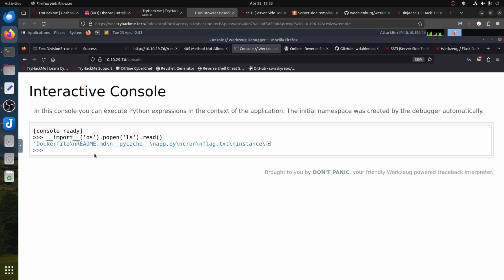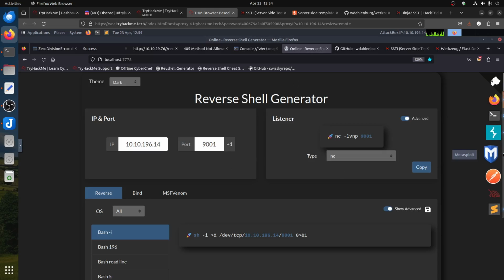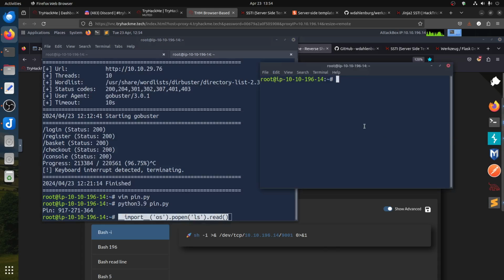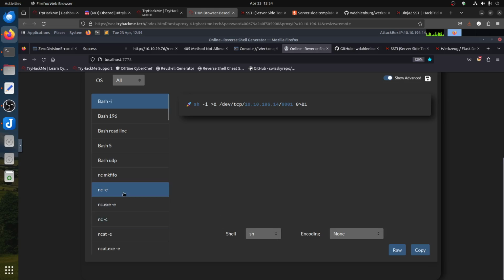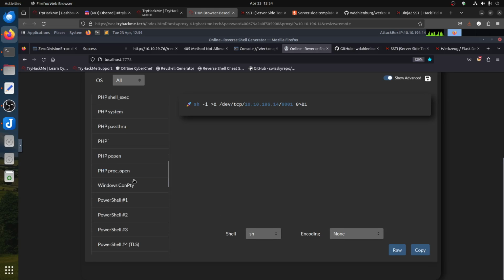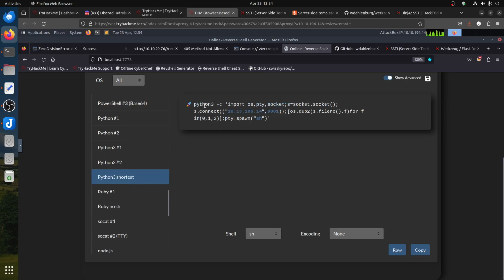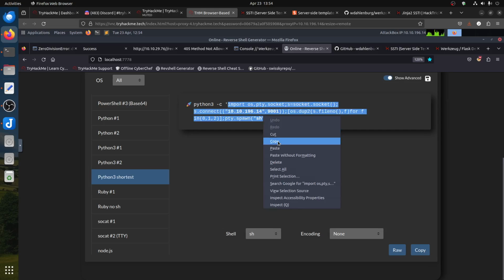So you can see now what we can do is get a reverse shell. This one isn't stable for whatever reason. 192.168.14, that's my IP. Let's do a quick reverse shell. I don't want to use it. I tried it with the console. nc -lvnp, let's say 9001. For some reason it's not stable for me. I don't need the command python because I'm already in the shell, so I just need to copy the key. Okay, go to the console.